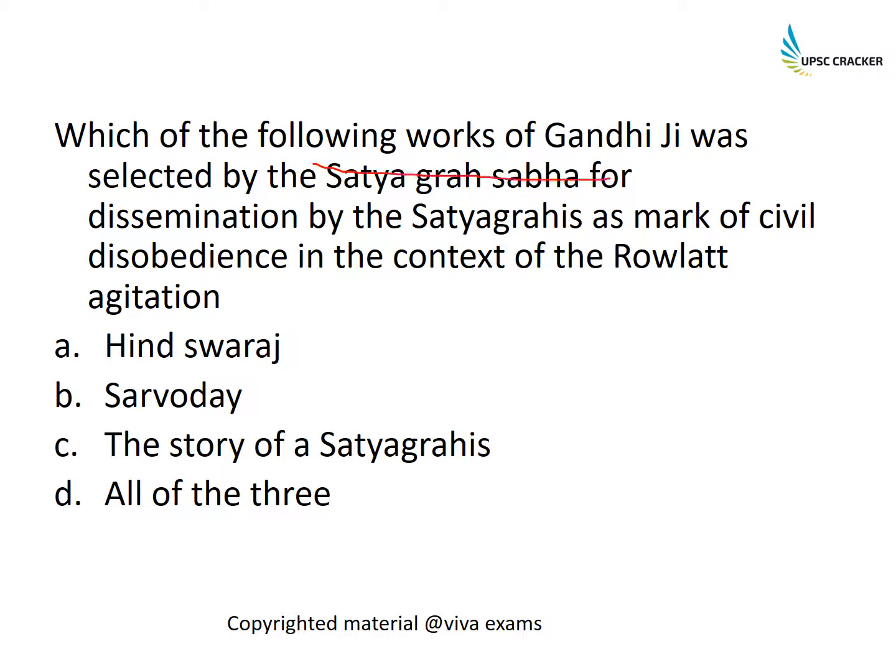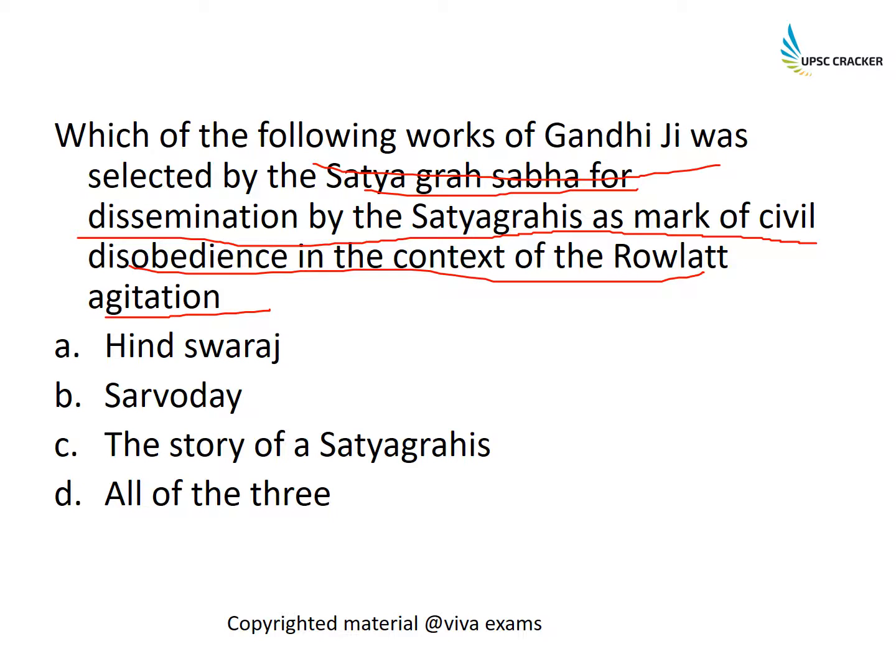Which of the following works of Gandhiji was selected by the Satyagraha Sabha for dissemination by the Satyagrahis as a mark of civil disobedience in context of the Rowlatt agitation? So let us read the question again. Which of the following works of Gandhiji was selected by the Satyagraha Sabha for dissemination by the Satyagrahis as mark of civil disobedience in the context of Rowlatt agitation?